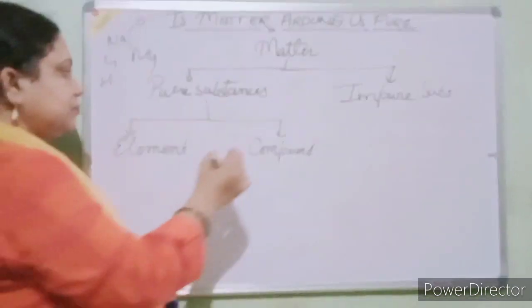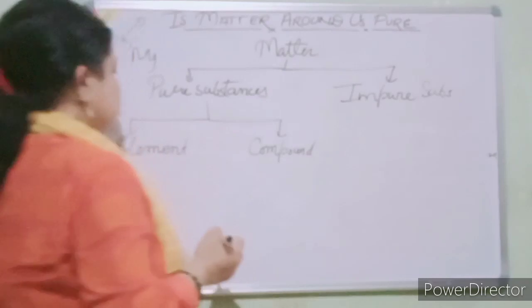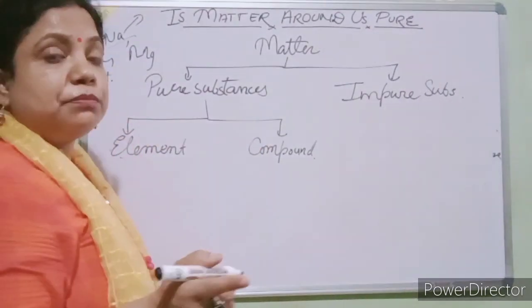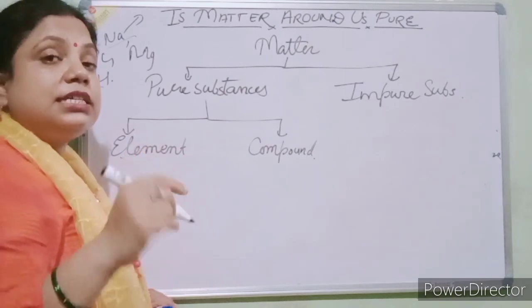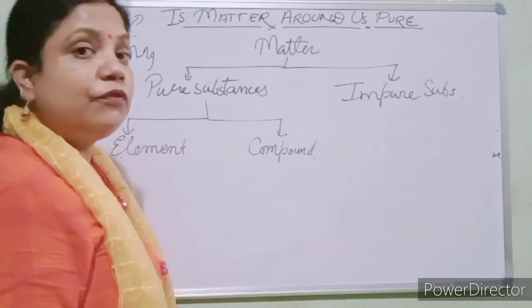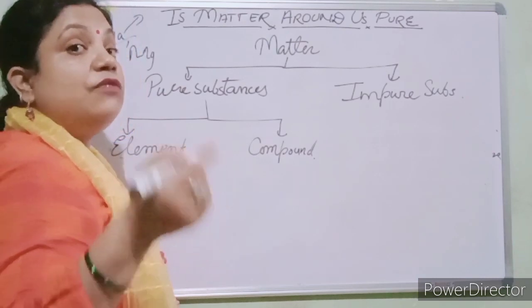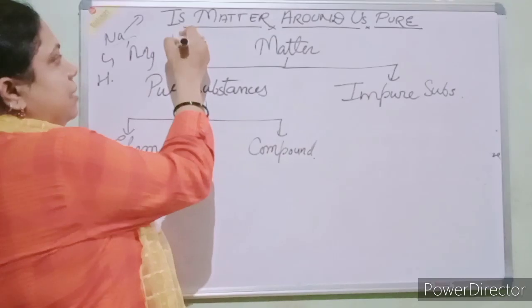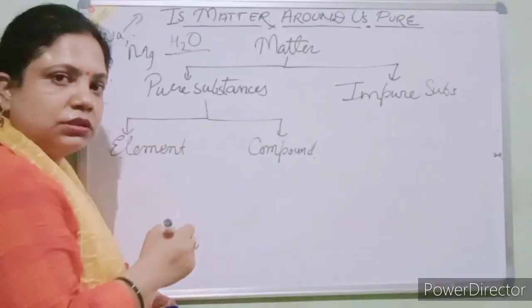Clear? Now compounds. Students, compounds are those which are in fixed proportion and made by more than one kind of atom. For example, H2O.